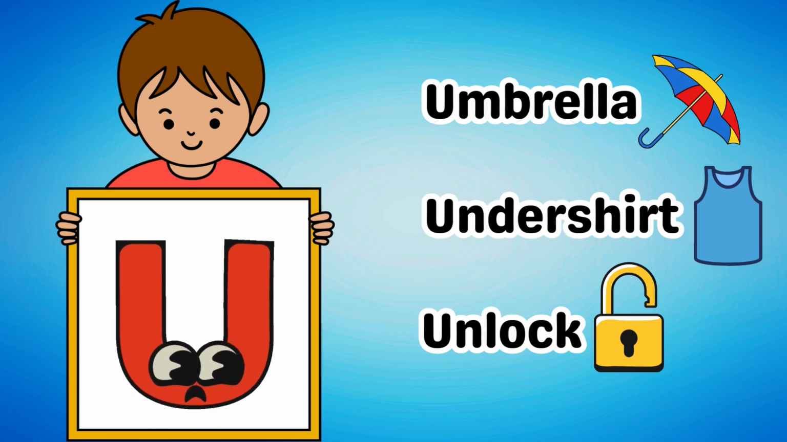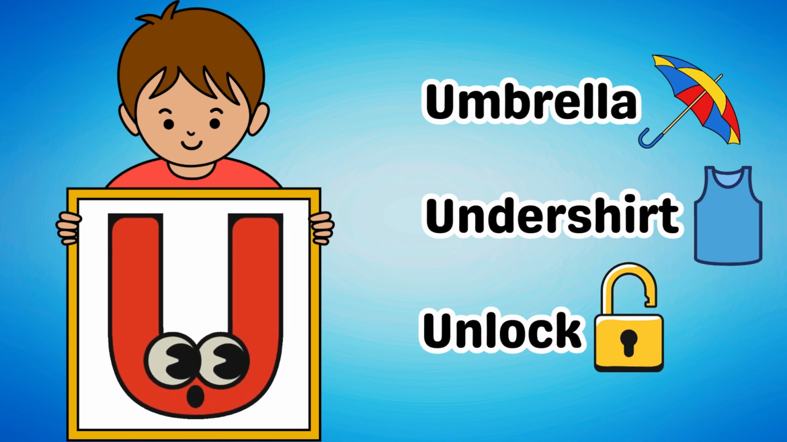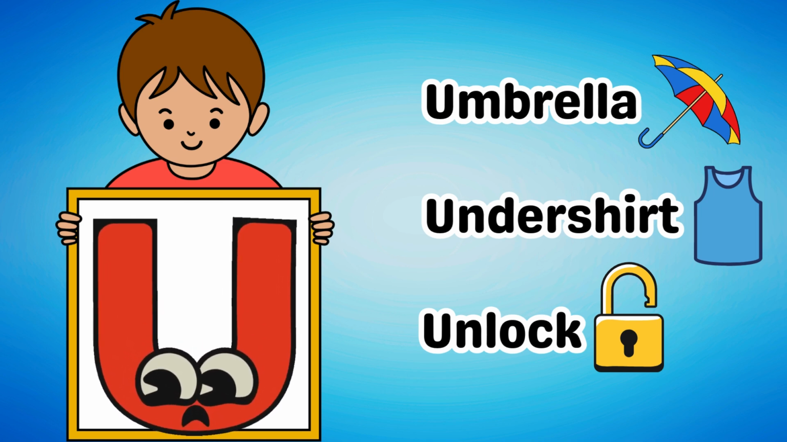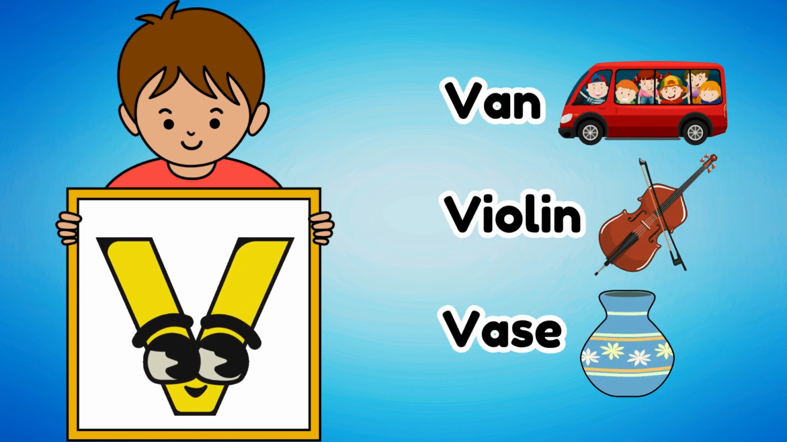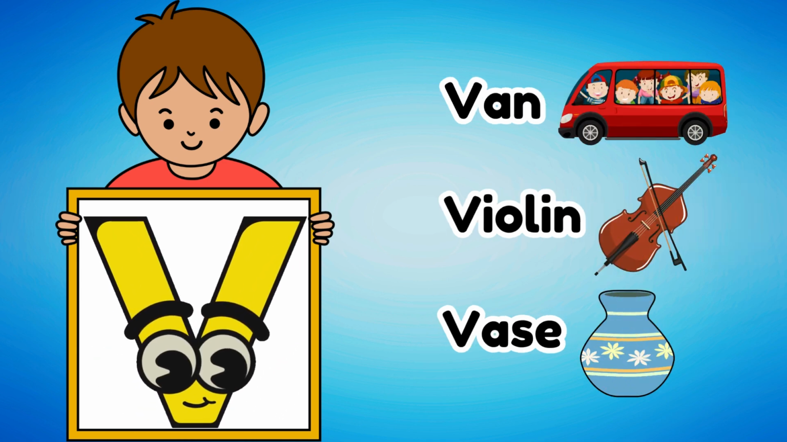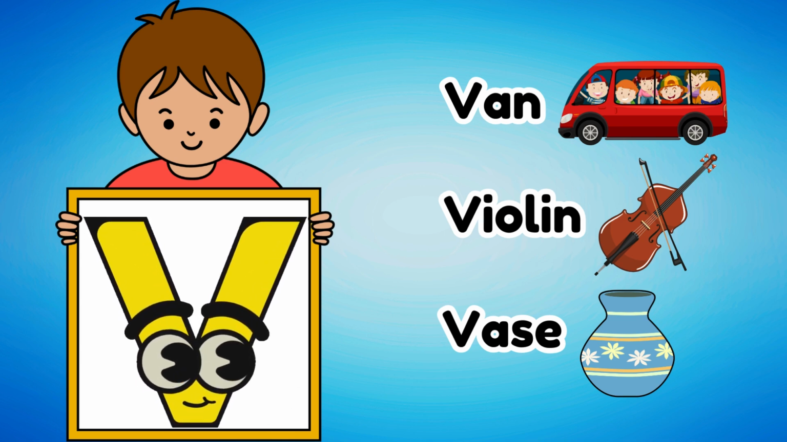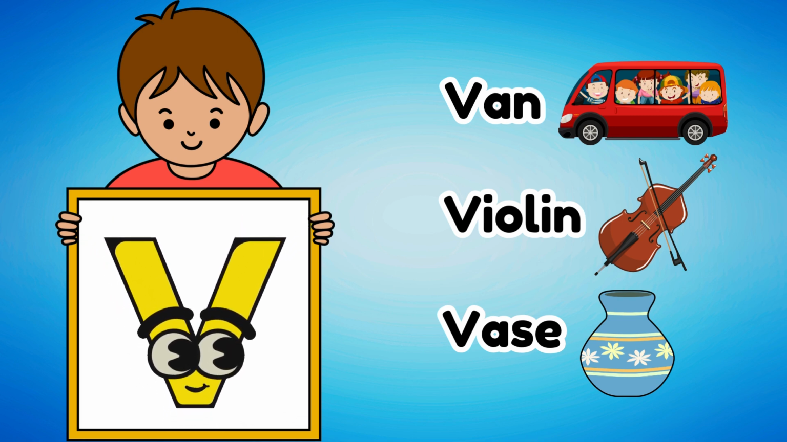Then we have the letter U. Some examples of words that start with U are umbrella, undershirt, and unlock. Moving on, it's the letter V. Some examples of words that start with V are van, violin, and vase.